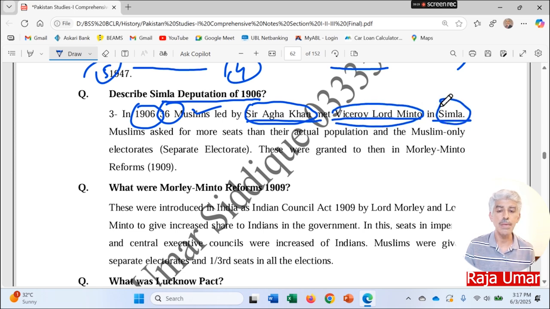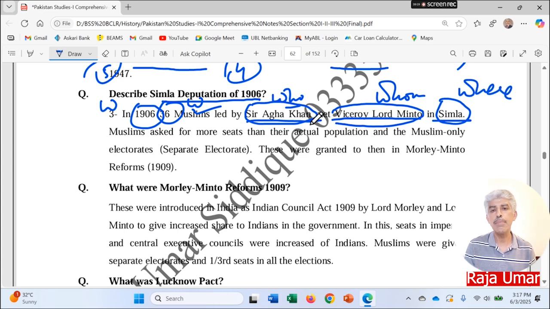Where? At Simla. So, when, who was leading them, whom, and where. So you can see that many of the answers are given in a single sentence. That it happened in 1906. There were 35 or 36 prominent Muslim leaders across the subcontinent, led by Sir Aga Khan, who met Viceroy Lord Minto at Simla. So quite a detailed sentence it is.